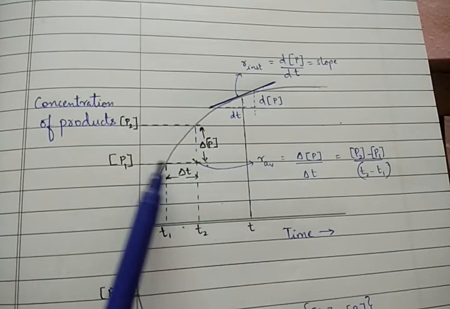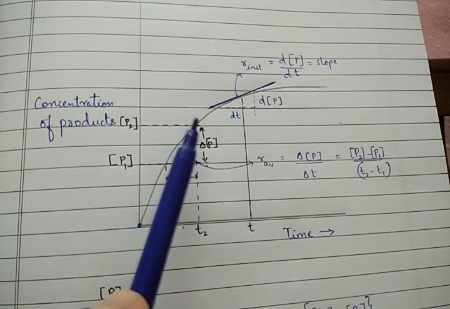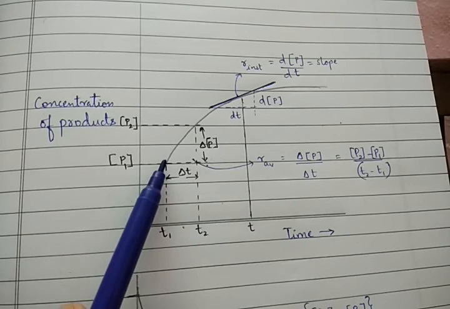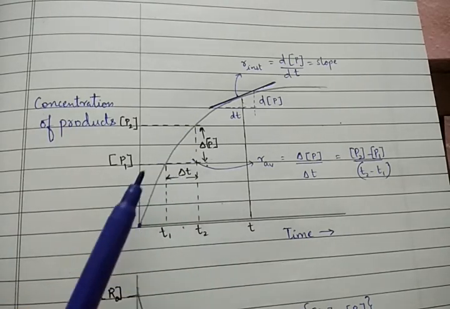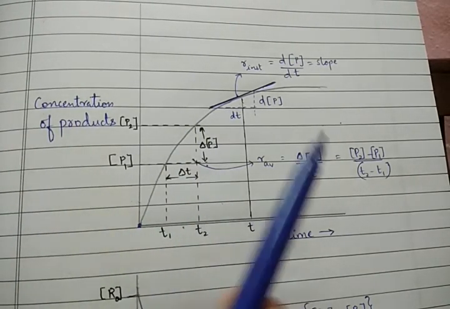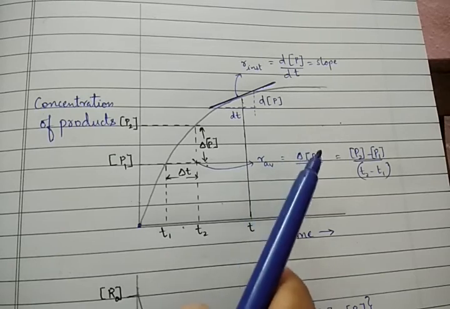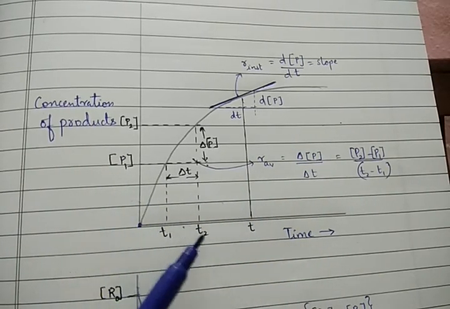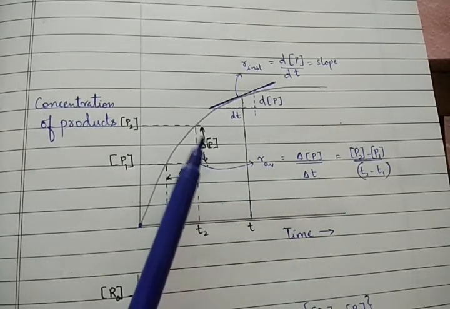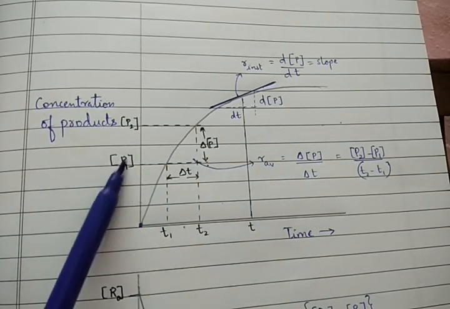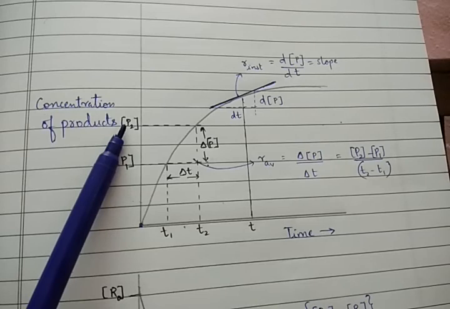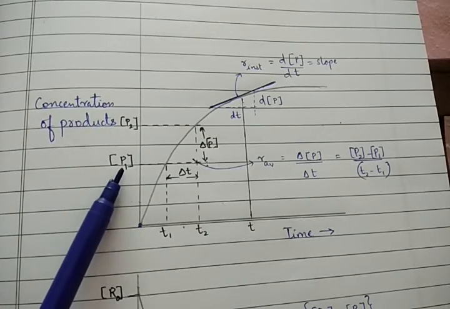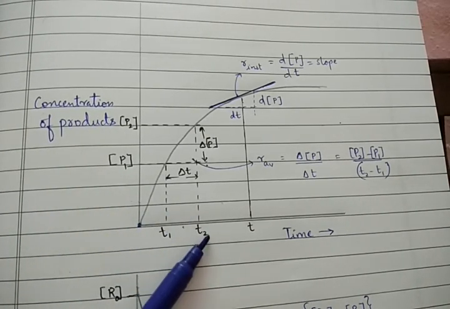We have a small portion of change in product. We can see that the product has changed from P1 to P2, and it is an increasing slope. So we take it as positive delta concentration of P divided by the change in time, delta T, which is T2 minus T1. How can we write delta P? P2 minus P1; P2 is larger, so P2 minus P1 concentration divided by the time T2 minus T1.